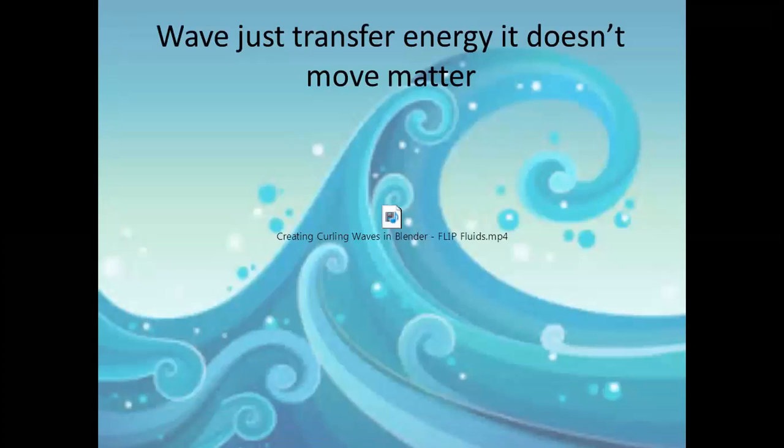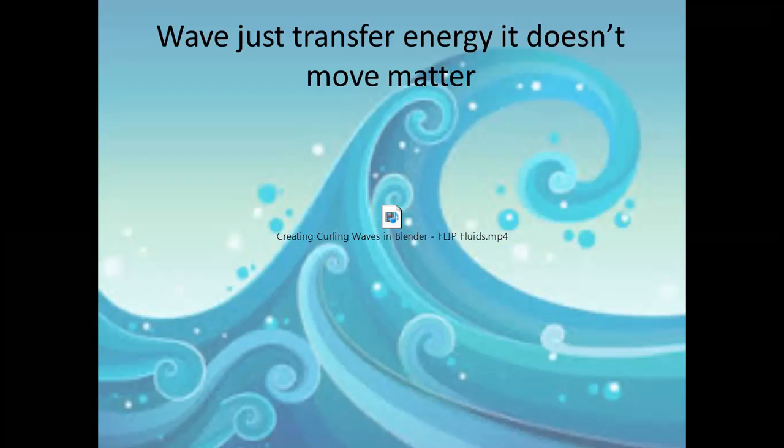Waves just transfer energy, they don't move matter. The job of the wave is to transfer energy, not to move people or materials. If some of the energy of the wave is transferred to this person or to this material, maybe it will move. But if it does not transfer any of its energy to this person or this material, the object or the material will never move.